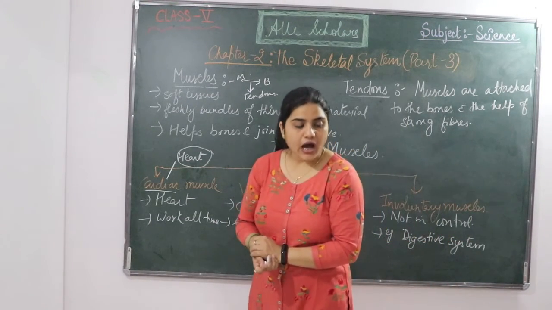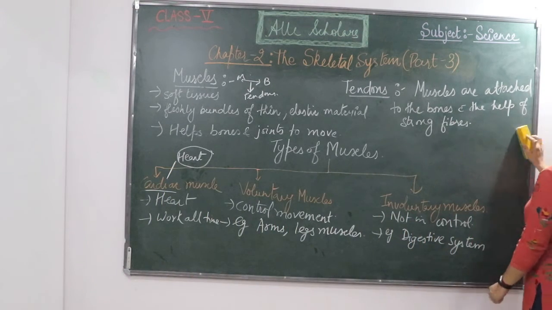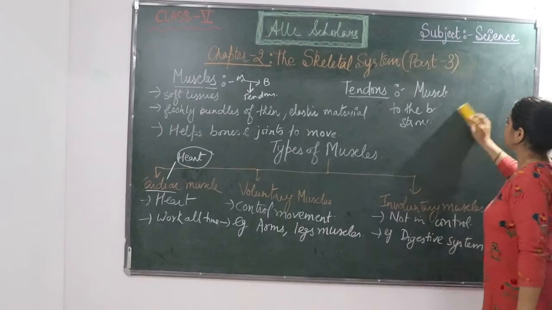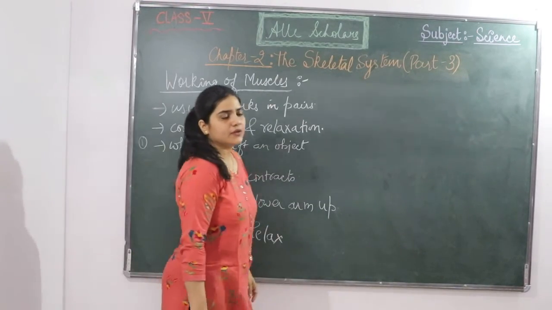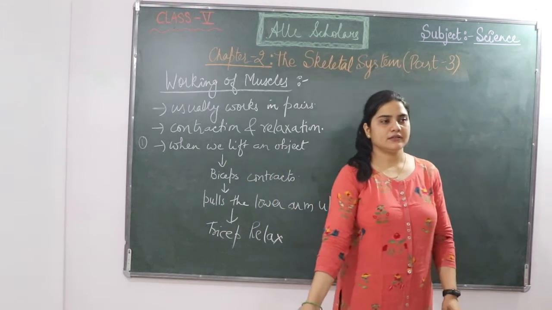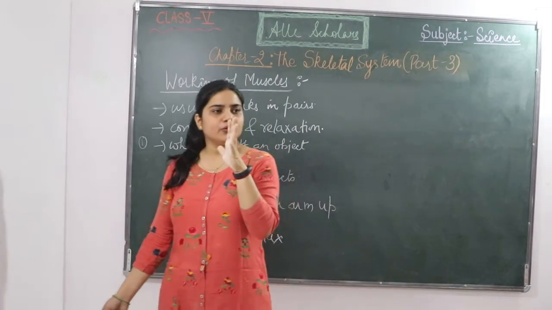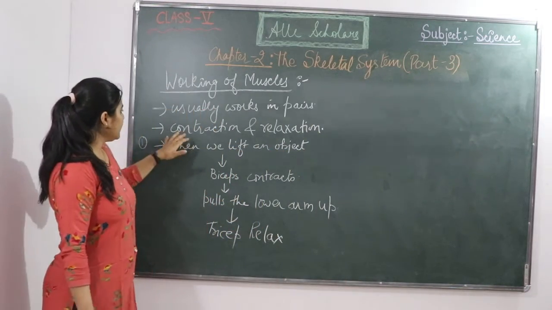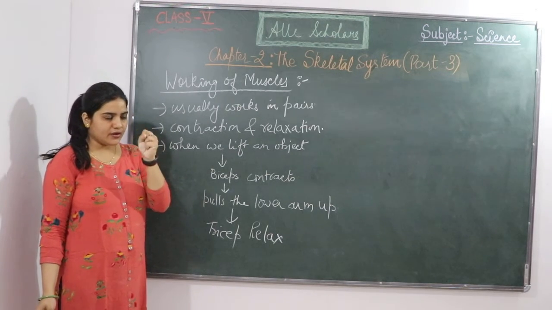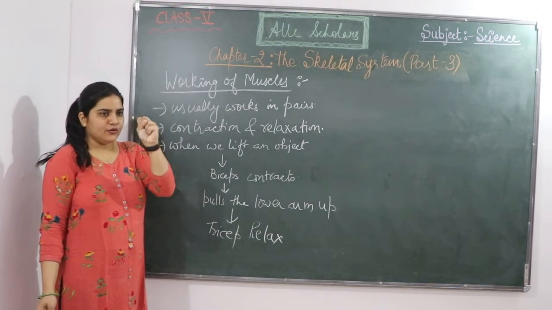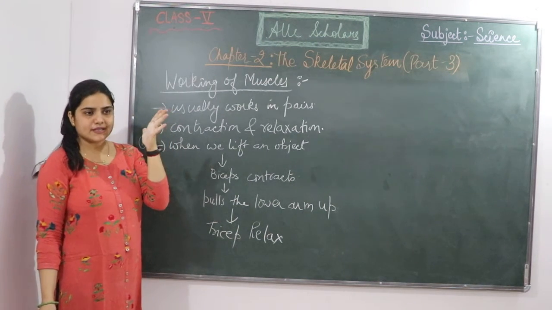Now we will see how our muscles work. Let's see the working of muscles. Our muscles usually work in pairs. Pair means that if one is going to contract, the other one is going to relax. In contraction, the muscle becomes shorter. Like if you are contracting your fist, it becomes shorter. But when you relax your arm, it becomes longer.